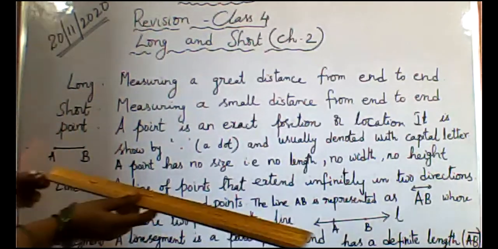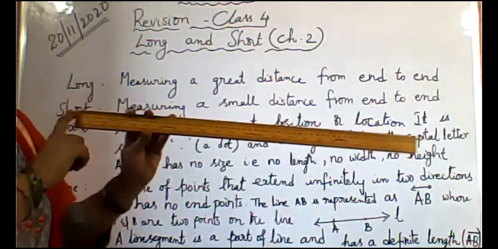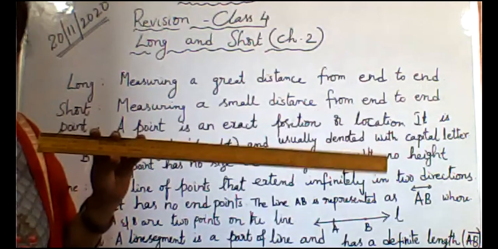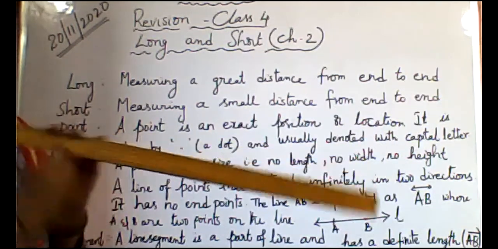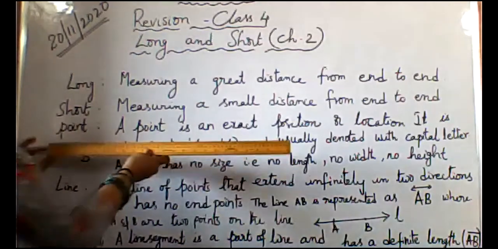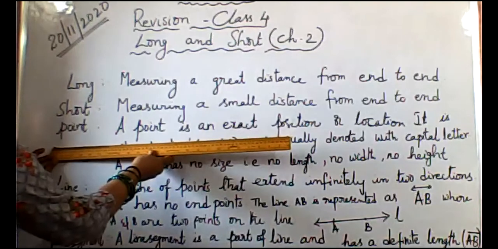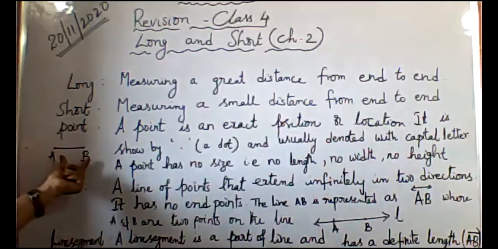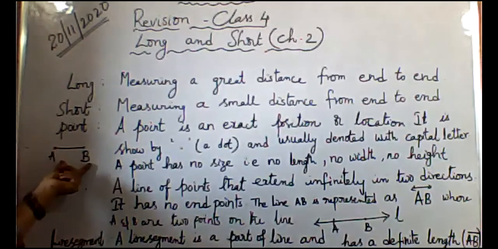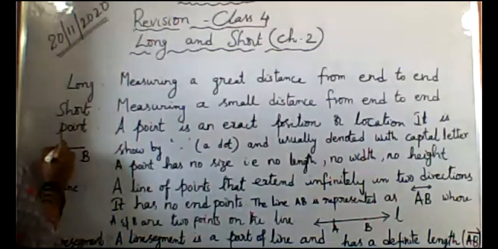In a small scale we have 0 to 15, each equally divided. We keep 0 at A and find the point at B. So the length of AB is 8 centimeters.